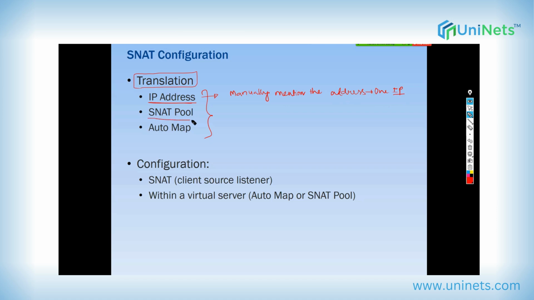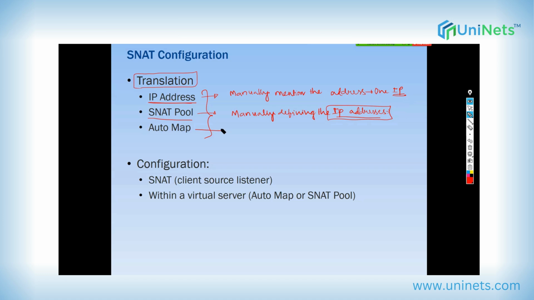If it is SNAT pool, again, we are manually defining the IPs to which the sources are to be translated. But here it is addresses. That means we can select multiple IPs. So in case you want to translate to a group of IPs, because you have a high amount of traffic going through, then a single IP would not be feasible. So that's where you will go for a pool of addresses.